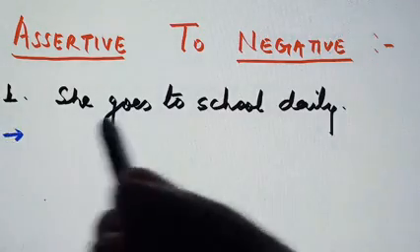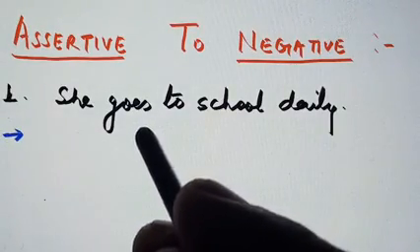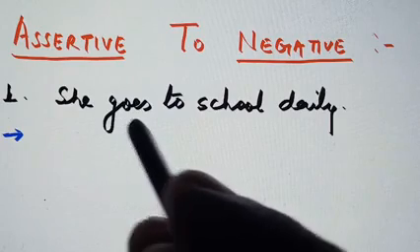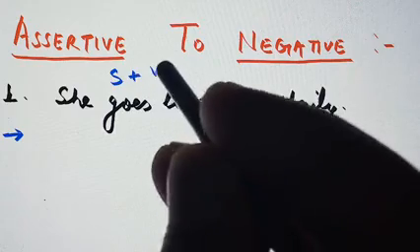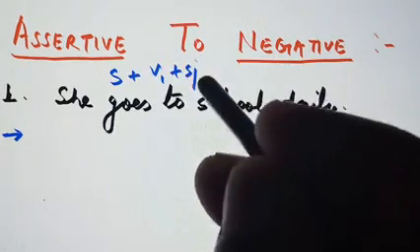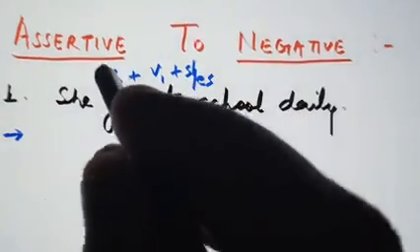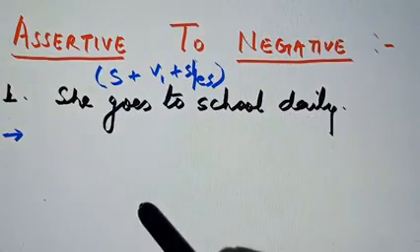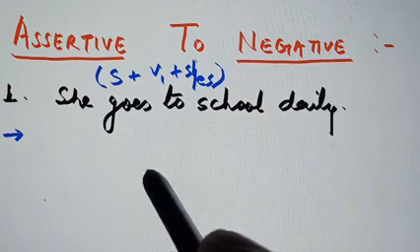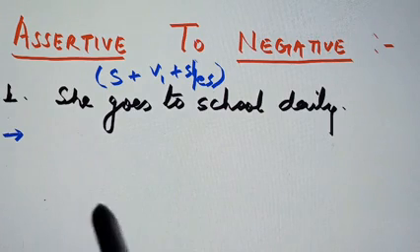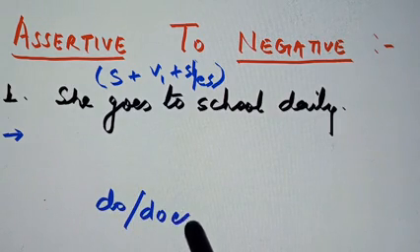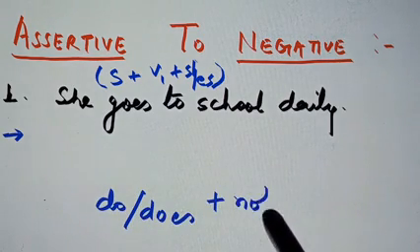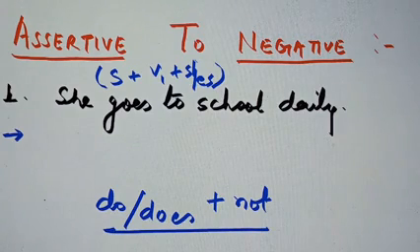As it is very clear here, present indefinite only: subject plus first form of the verb plus S and ES. So this is present indefinite only. Now when we have to make the negative, we have to just follow this: do, does plus not. Like that only we have to make the negative.